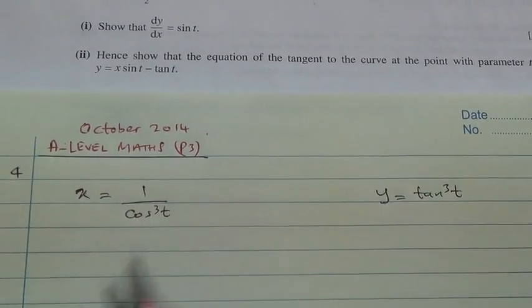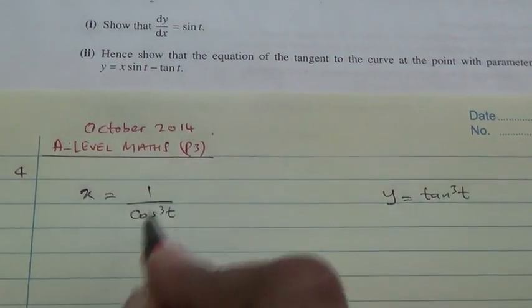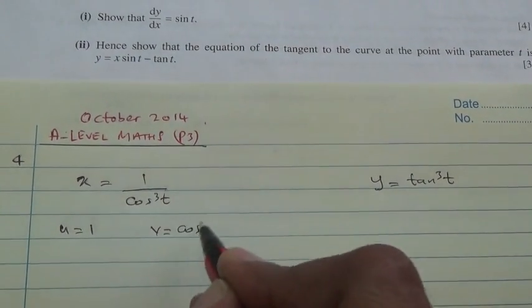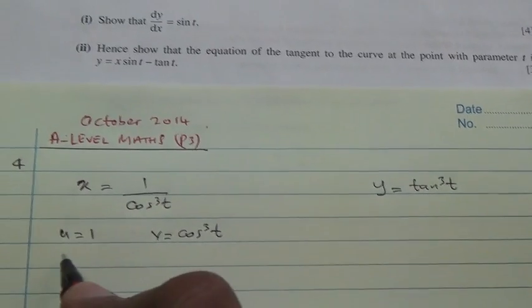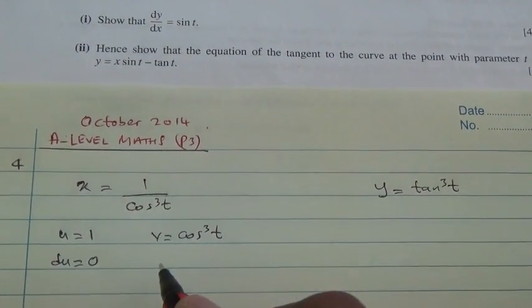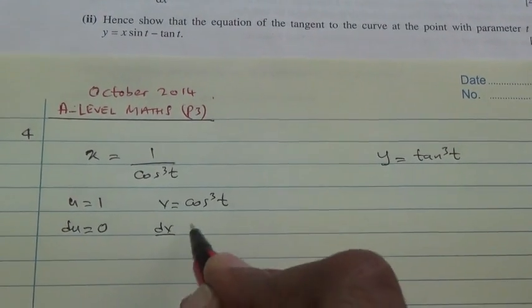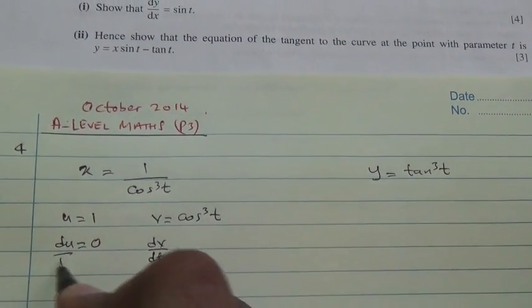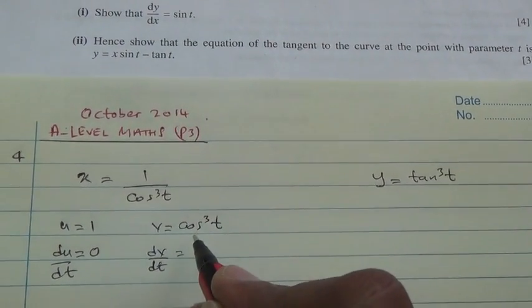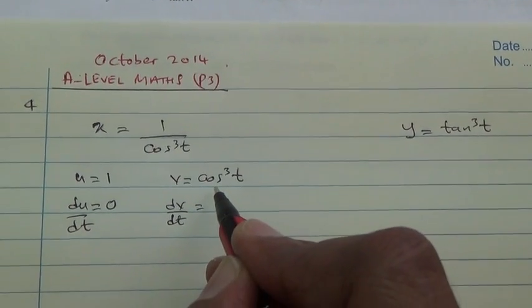So differentiating that, we're going to say this is quotient rule. u is equal to 1, v is equal to cos cube of t. So du by dt is equal to 0, and here dv by dt is equal to 3 multiplied by the derivative of cos.